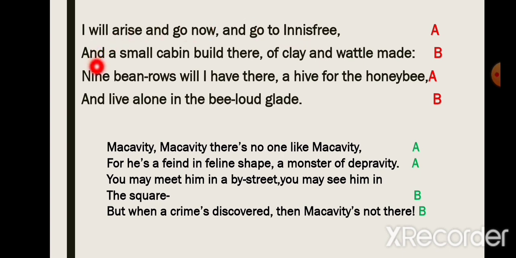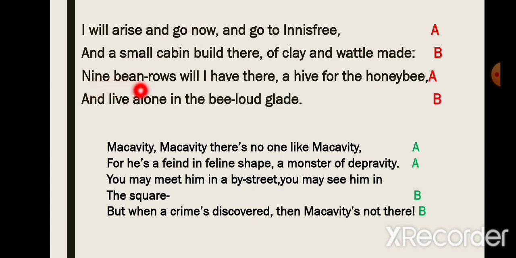Next line, "And a small cabin build there of clay and wattle made." Now here the line ends with the sound made. Now let's see if this rhymes with Innisfree. Innisfree and made. They don't sound the same. So we'll give it the second letter of the alphabet, which is B.